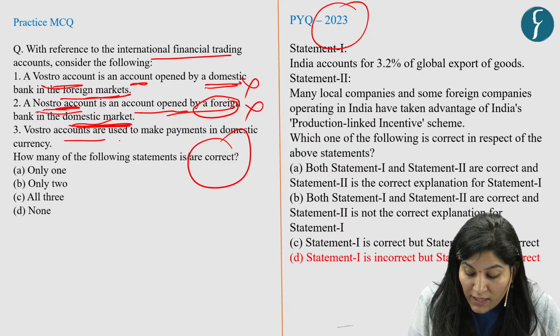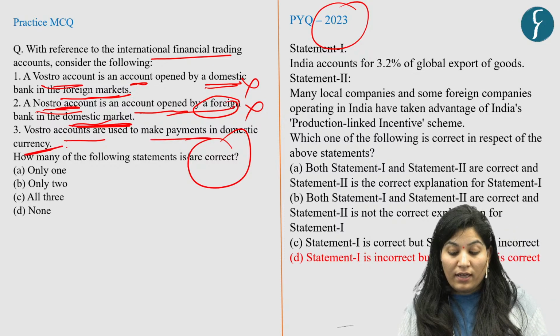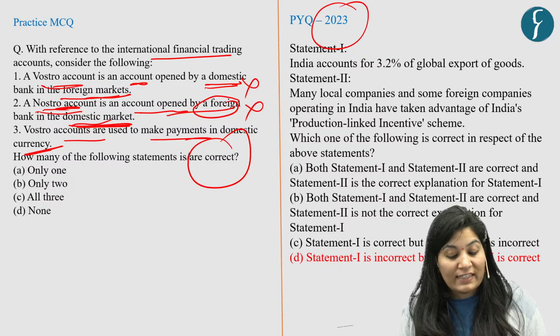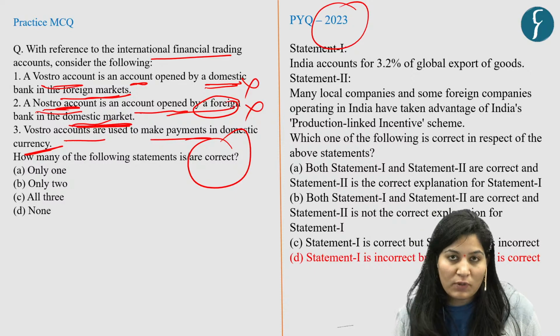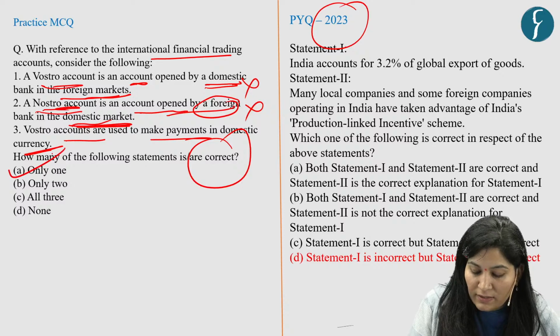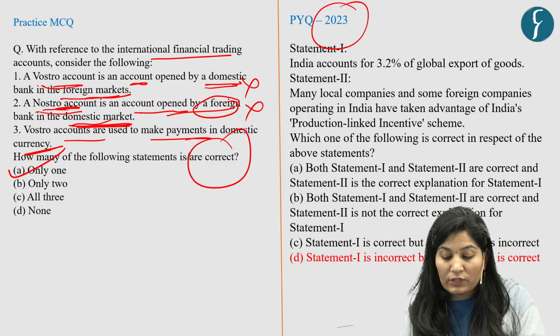Third is Vostro accounts are used to make payments in domestic currency. Now the third statement is true because the purpose of this account is to facilitate payment for imports and exports in domestic currencies. So the third statement is true. So the answer is only one, that is option A. Now let's come to the next question.